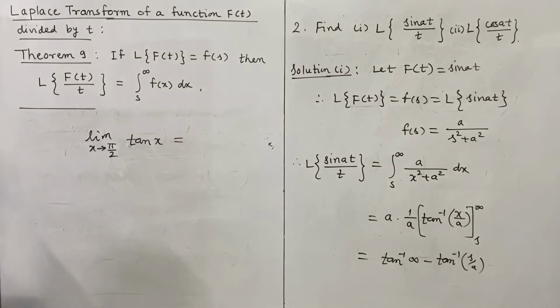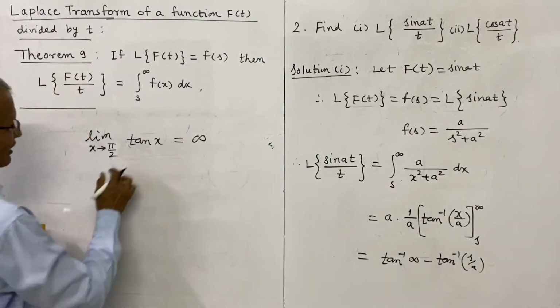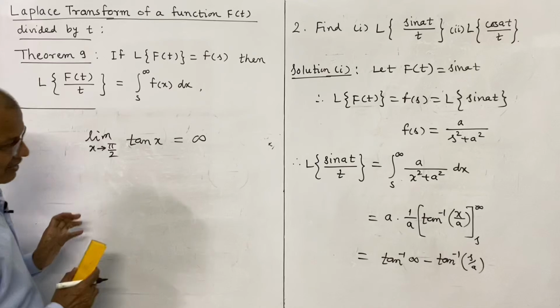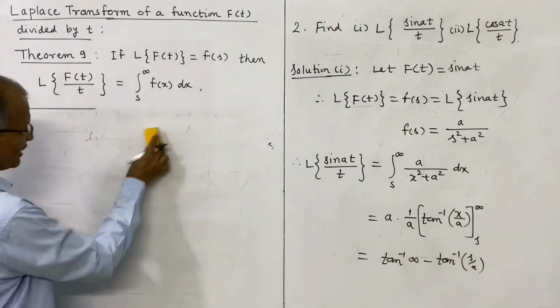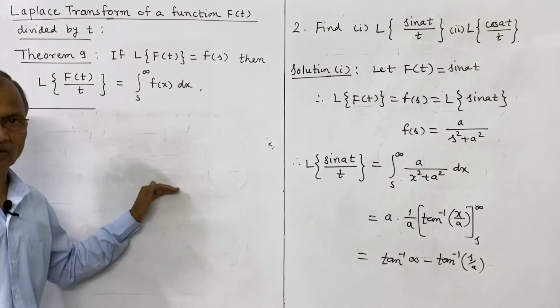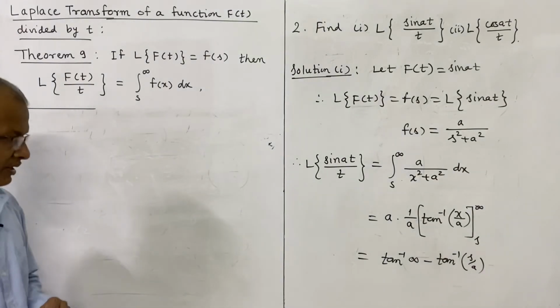So this limit is infinity, tan pi by 2 is infinity, and therefore tan inverse of infinity is pi by 2, or that can be seen as tan of pi by 2 is sin pi by 2 divided by cos pi by 2, and cos pi by 2 is 0, and therefore that tends to infinity.